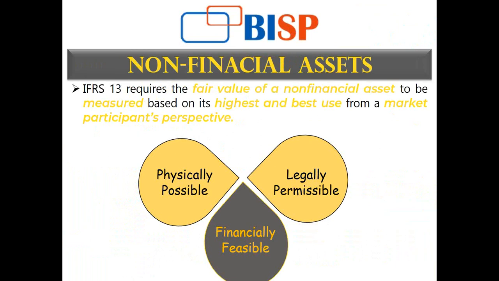What is there in IFRS 13 is whatever is the highest and best use. If there is some other use of my non-financial asset, then it should take into relevance that it should be physically possible, it shall be legally permissible, and financially feasible.